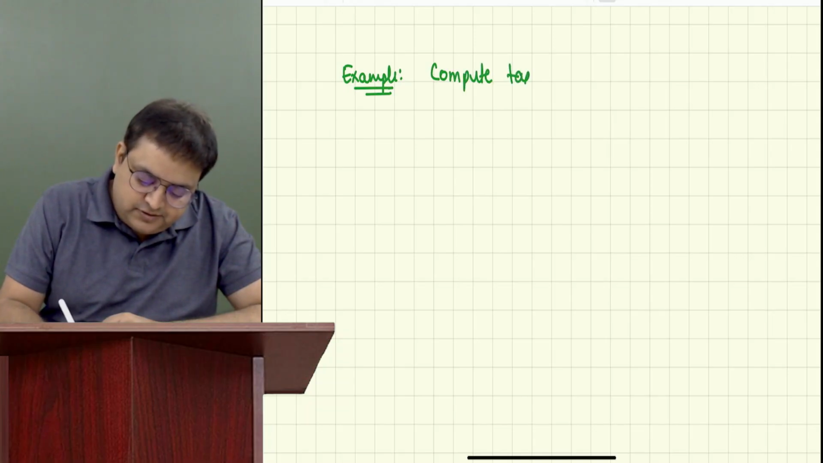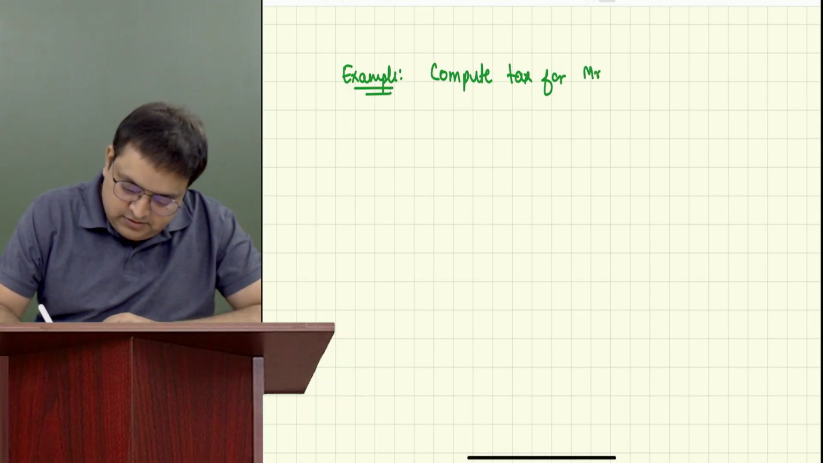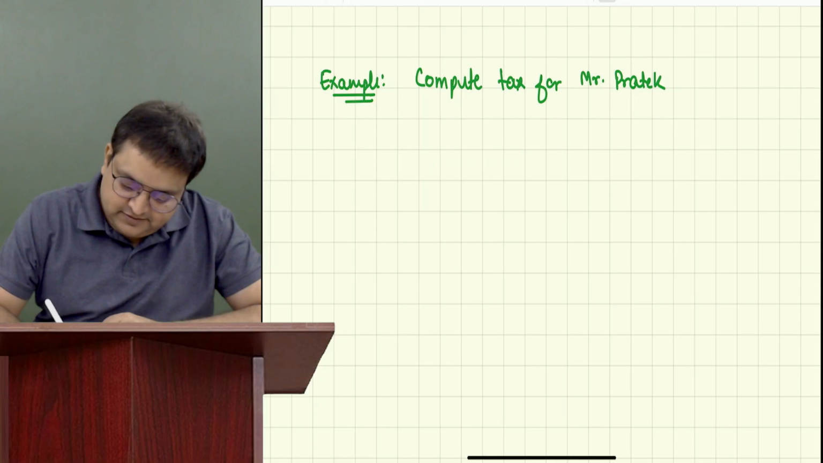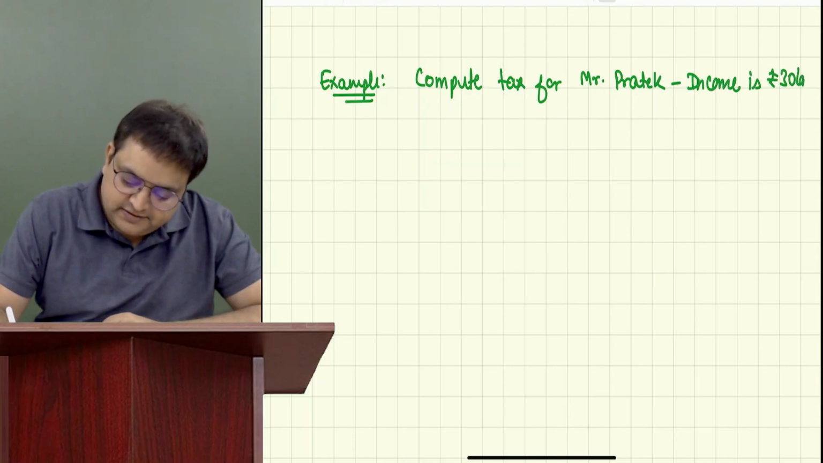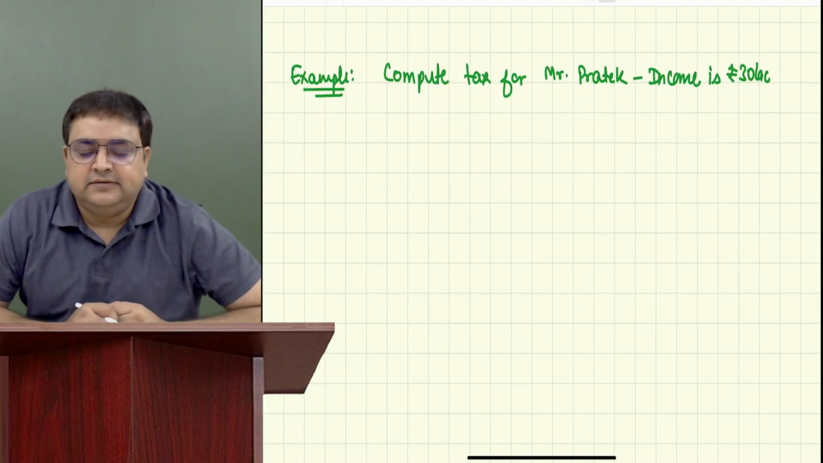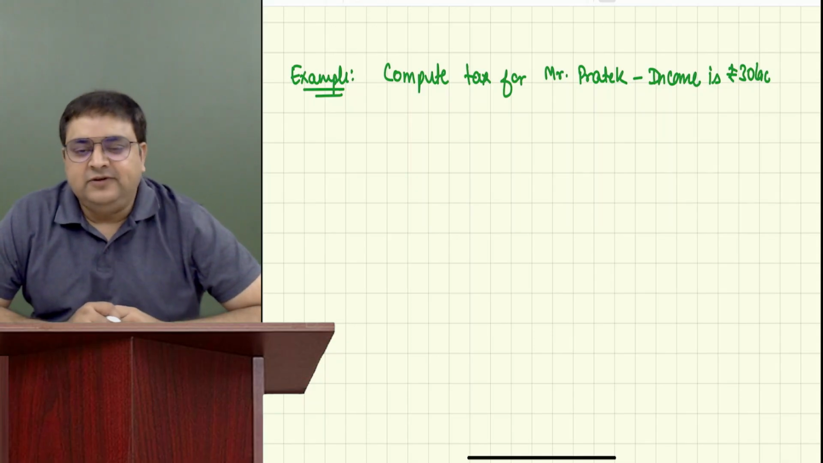Compute tax for Mr. Pratik, and his income is rupees 30 lakh. His income is 30 lakh. Okay. So his income is 30 lakhs.